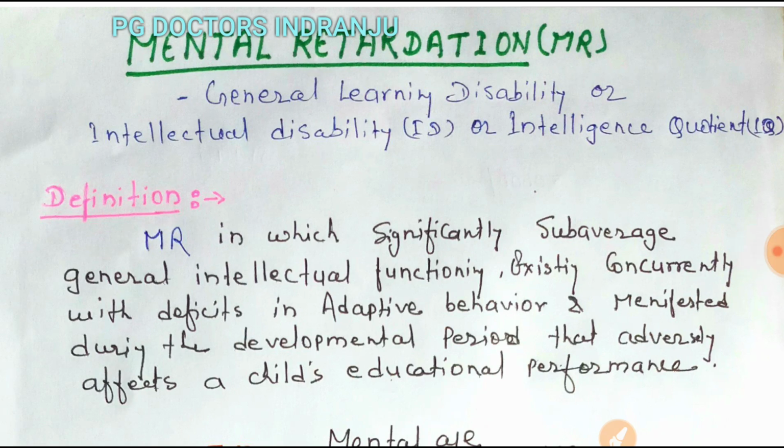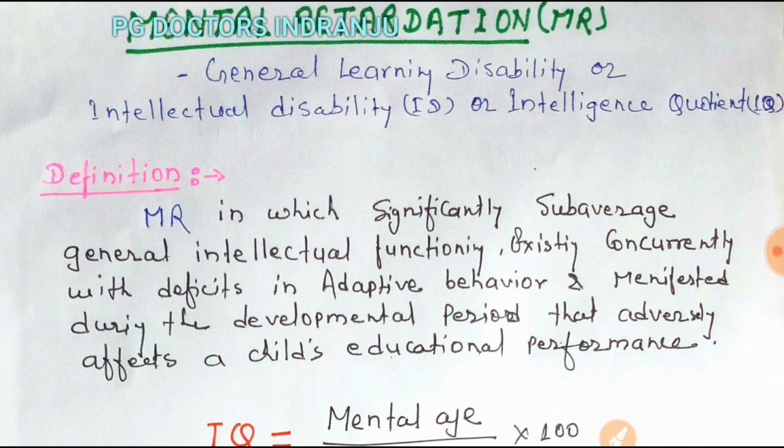Today's topic is mental retardation. This is a very important topic for pediatrics and psychiatry questions. So let us start without wasting time. What is mental retardation? Mental retardation is also called general learning disability or intellectual disability, related to the intelligence quotient, IQ.